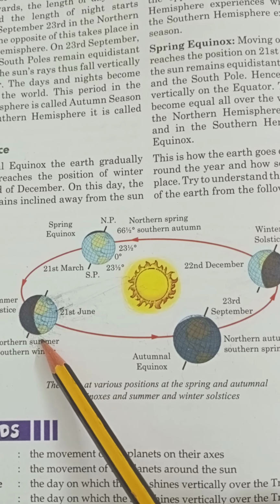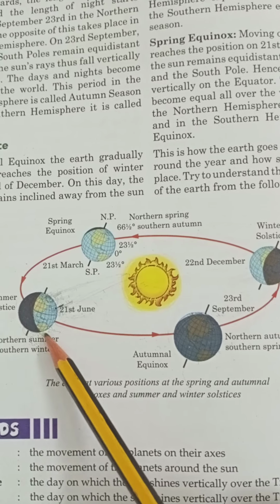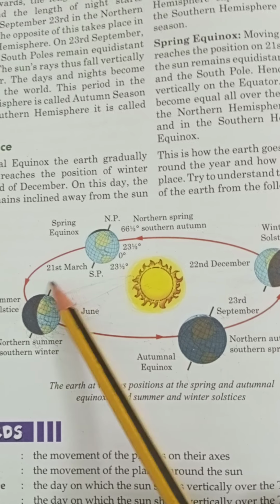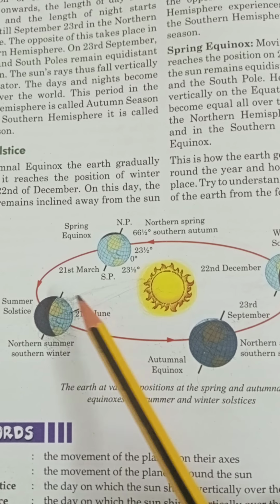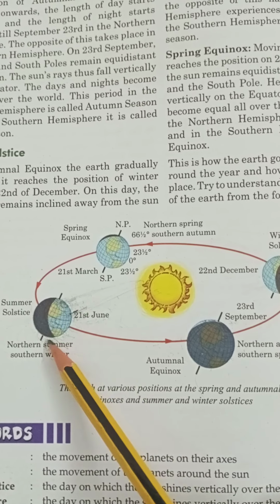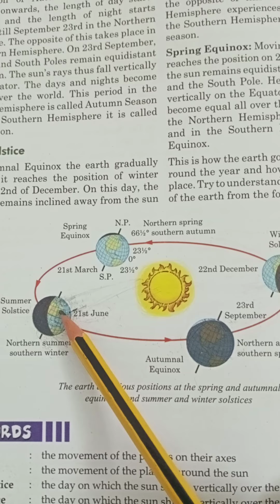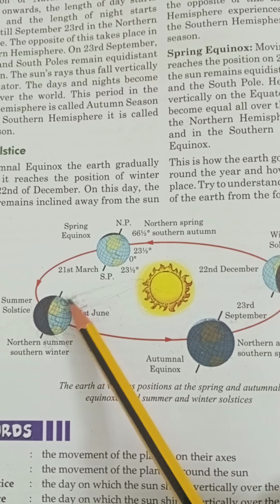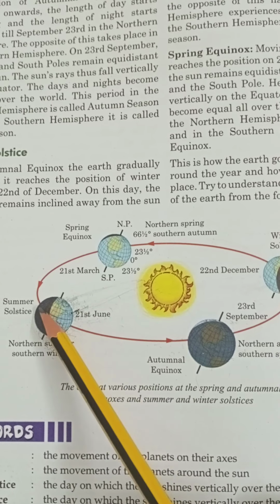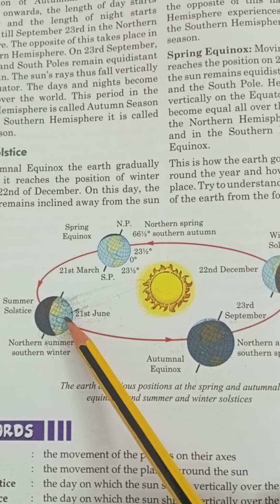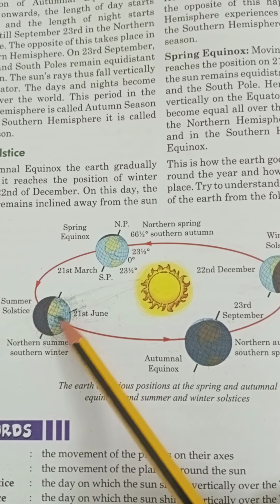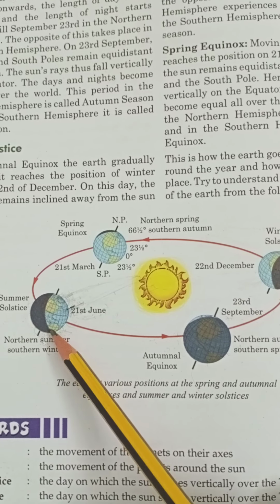And this position of the Earth is called the summer solstice. It takes place on 21st June. In the northern hemisphere it will be the summer season, and in the southern hemisphere it will be the winter season.